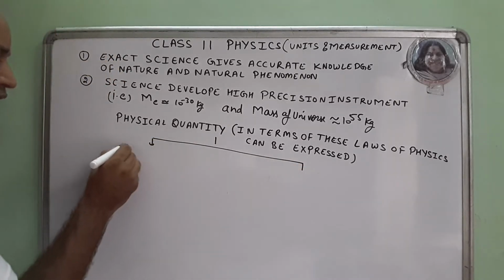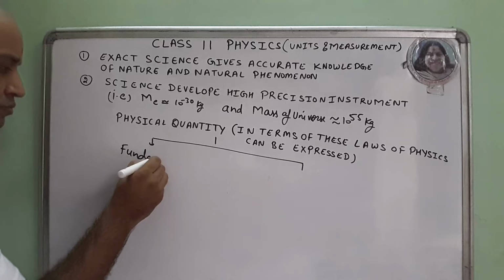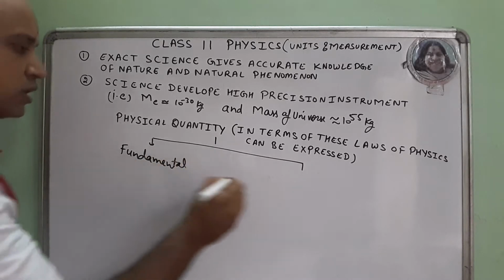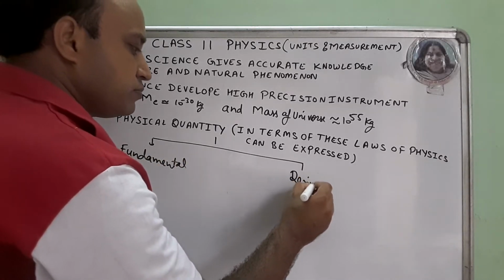One is called fundamental, second one is derived.